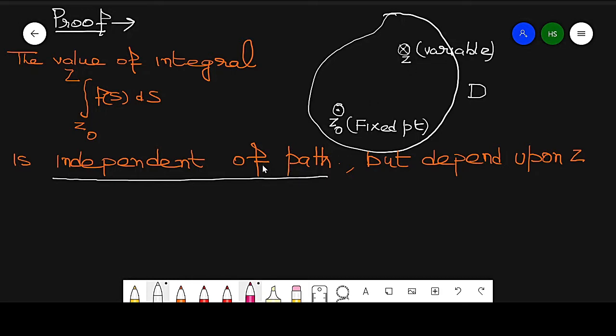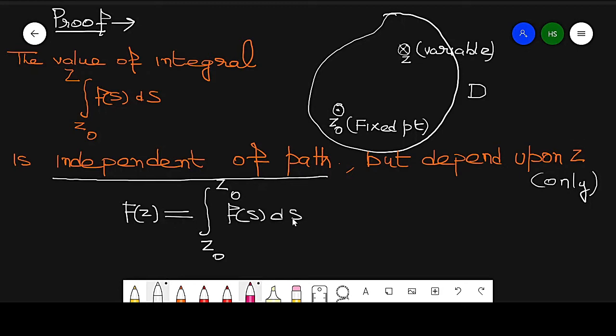So remember that the value of this integration is independent of path, but it depends upon z only. Now I consider an integration F of z, which is equal to the integration from z0 to z of f of s ds.